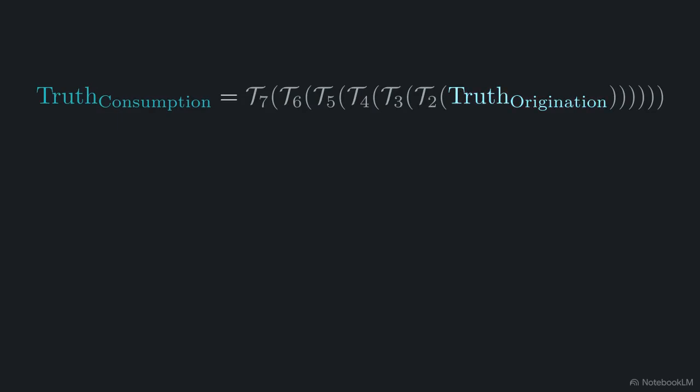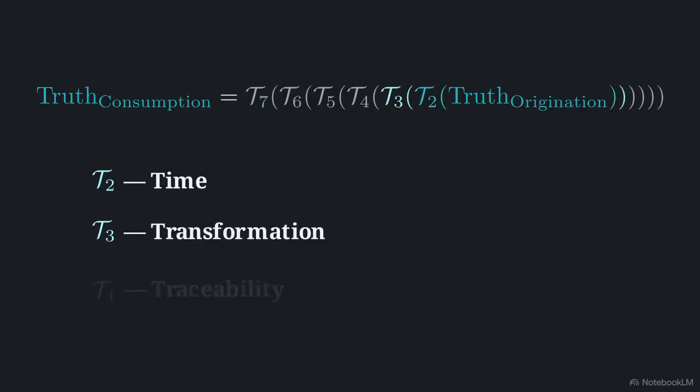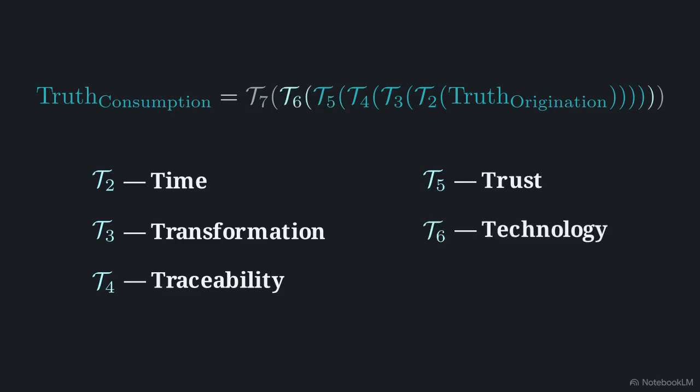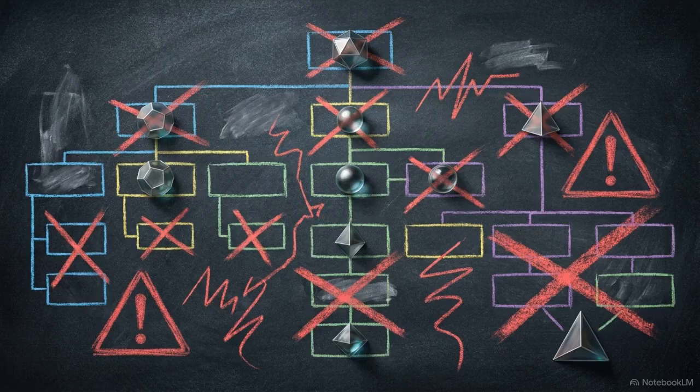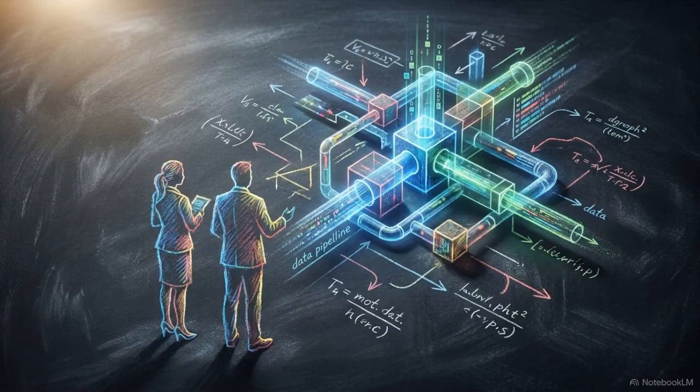In the datatism framework, achieving that zero error means passing the original truth through 6 transformational operators: time, transformation, traceability, trust, technology, and team. When any of these operators corrupt the state, the pipeline fails. This breakdown is the root cause of systemic architectural misalignment in modern production systems. Preventing that decay requires a unified approach.